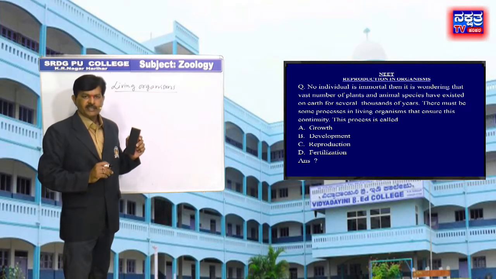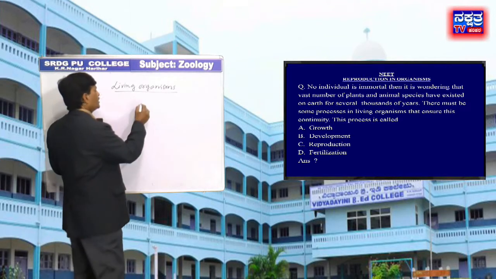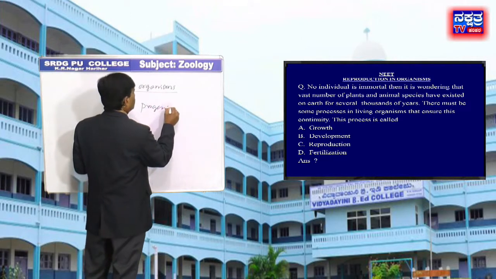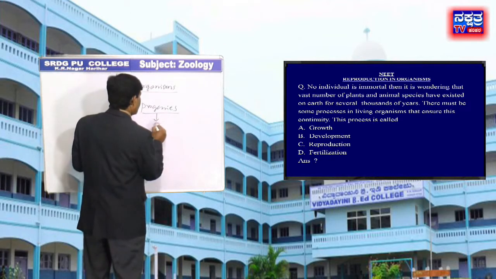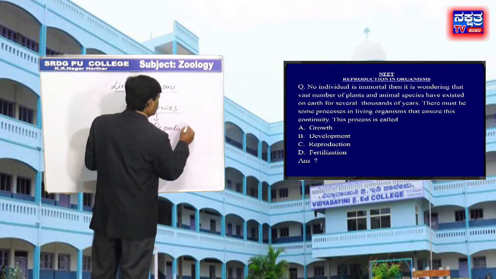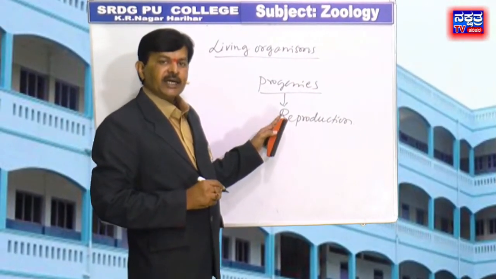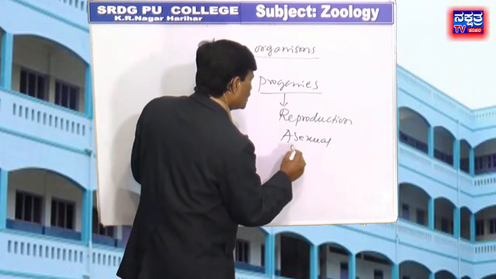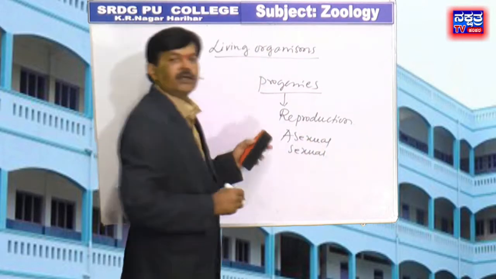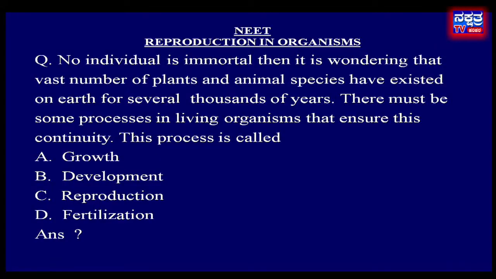All living organisms produce their own kind of progenies by the process of reproduction. The reproduction process is either asexual reproduction or sexual reproduction. It mainly depends upon the nature of an organism. Therefore, C, reproduction, is the right answer.